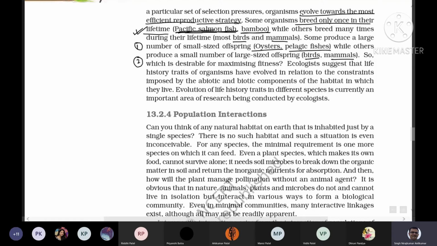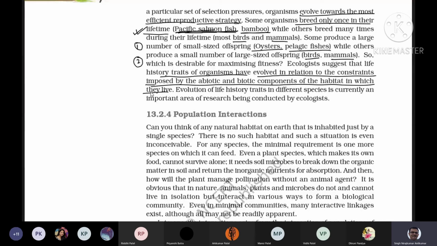Life history traits of organisms have evolved in relation to the constraints imposed by the abiotic and biotic components of the habitat where they live. So whether a large number of small offspring or a small number of large offspring is good depends upon the habitat where they are living.